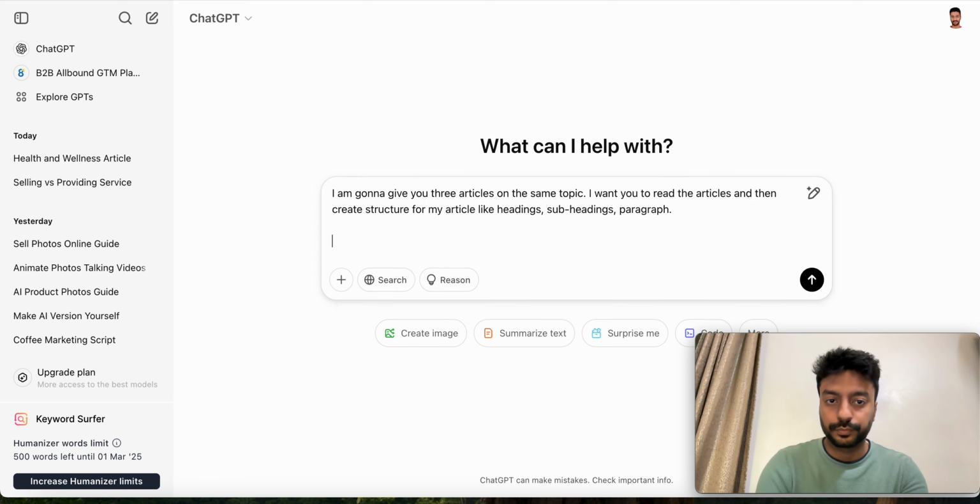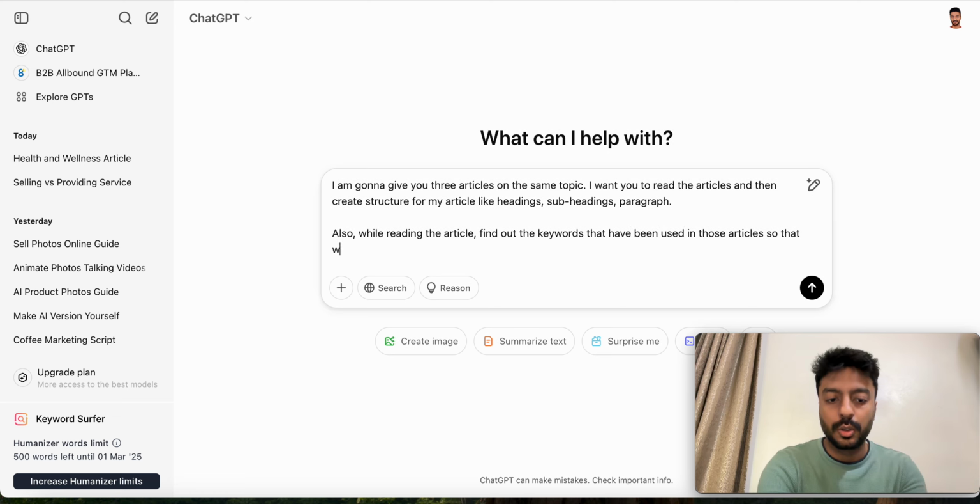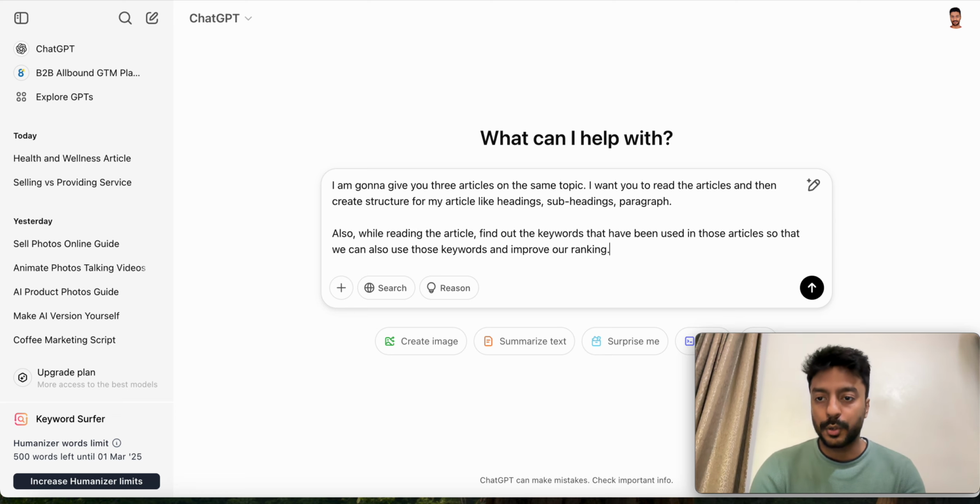Also, while reading the articles, find out the keywords that have been used in those articles, so that we can also use those keywords and improve our ranking. So this is the prompt that you have to give.